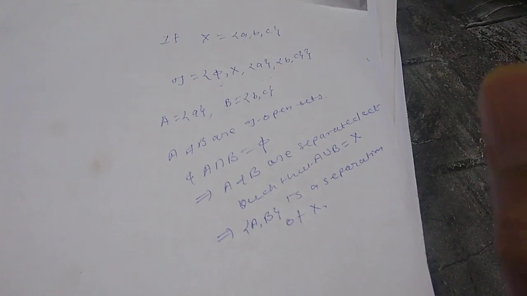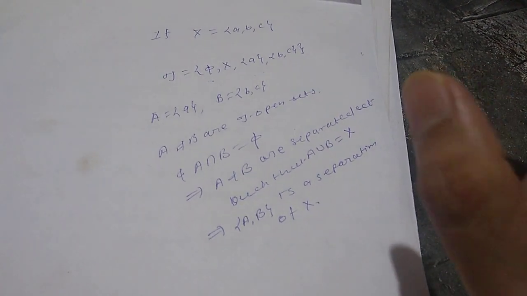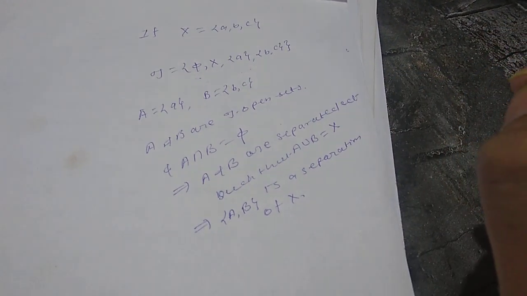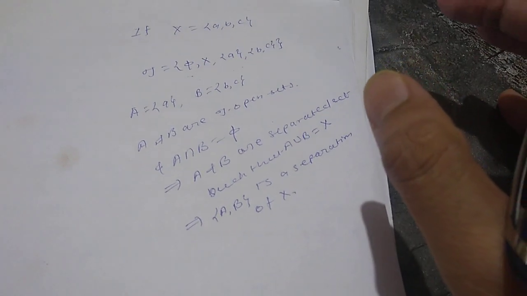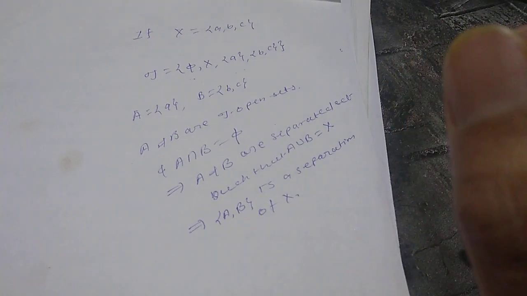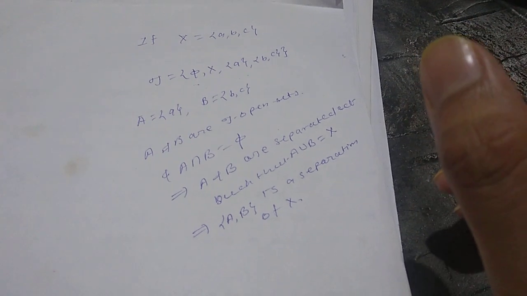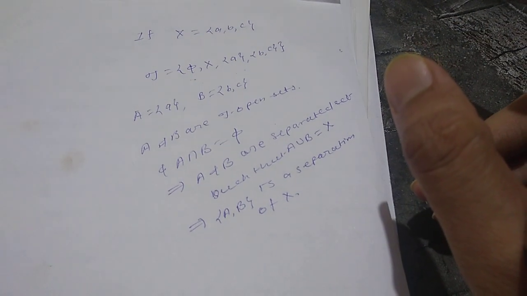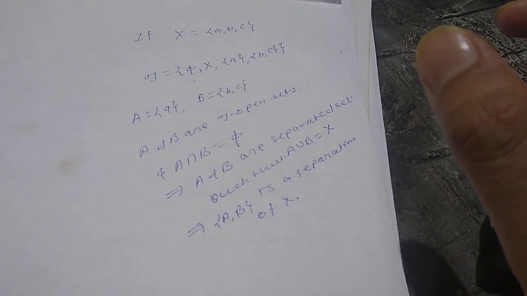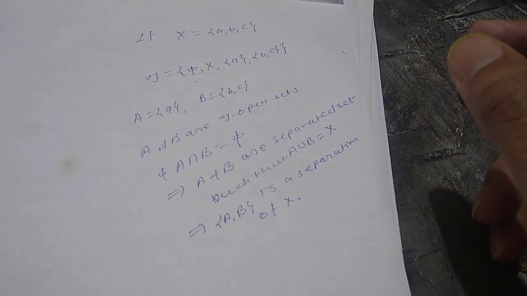If a topological space (X, τ) has a separation, then the topological space X is said to be a disconnected set.